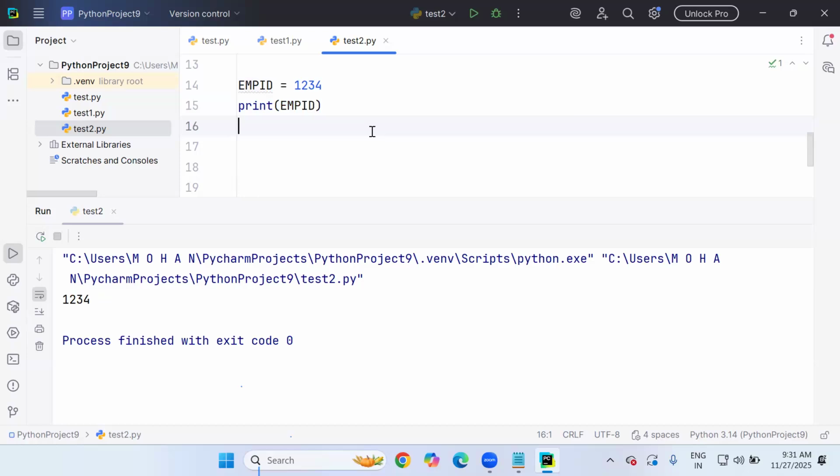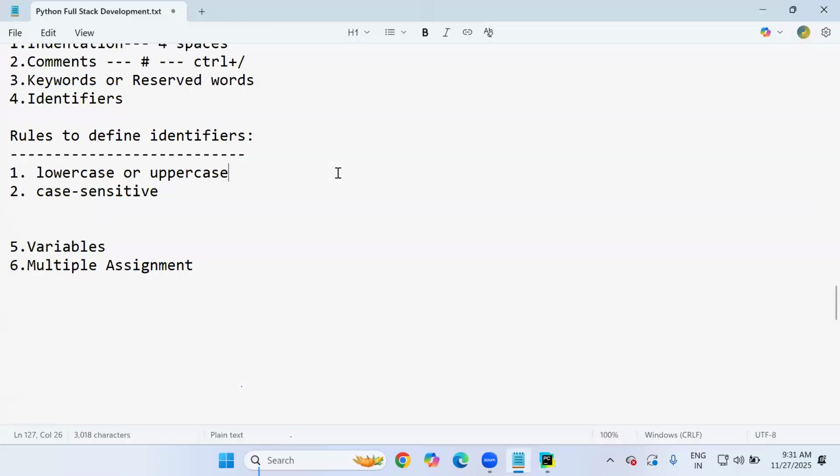And I strongly recommend don't go for capital letter names unnecessarily. You may doubt, why, sir? It's working, no? Yes, it's working. See, sir, the reason is what I'm telling you. If you give any variable name or class name or function name in total capital letters, that makes sense: that is a constant.